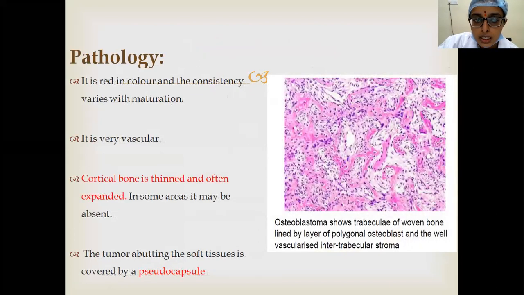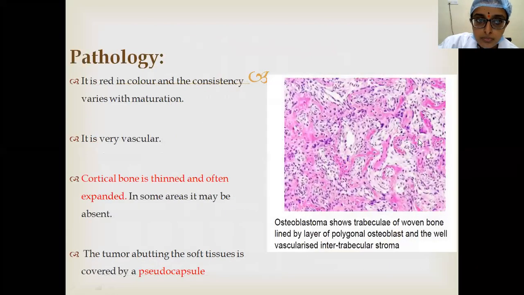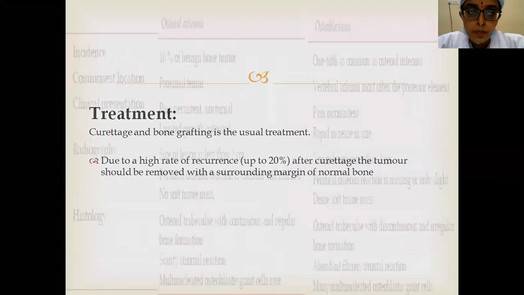So this is also a very vascular tumor, and it is red in color. Then the cortical bone is thinned and often expanded. Here you can see the cortical bone is thinned and expanded. The tumor may also be surrounded by a pseudocapsule. The treatment is the same: curettage and bone grafting to augment the bone. So this is the treatment modality of osteoid osteoma and osteoblastoma.